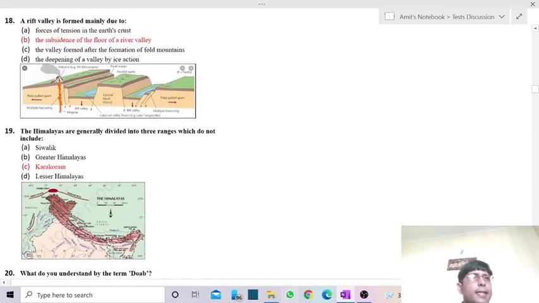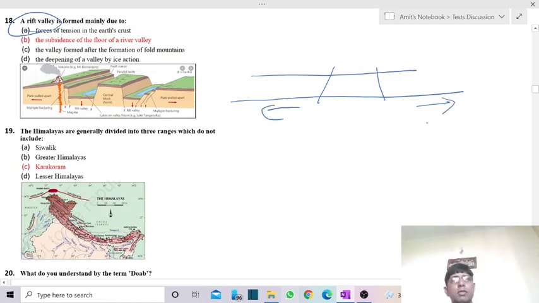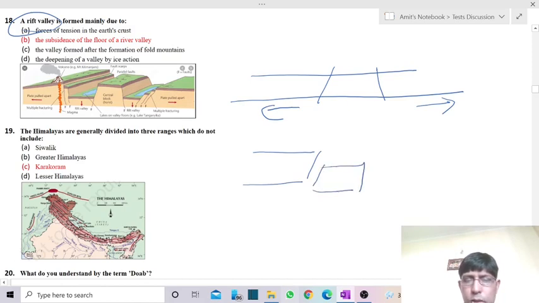Then comes 18th. The Rift Valley is formed mainly due to, so you know Rift Valley is forming because of the breaking and displacement of rock. What is happening? A part subsides, and that is then acquired by a river. There is a tensional force, or it can also be a compressive force. This led to a little shift, which makes a particular rock mass subside. And because of the subsidence, we're having the formation of